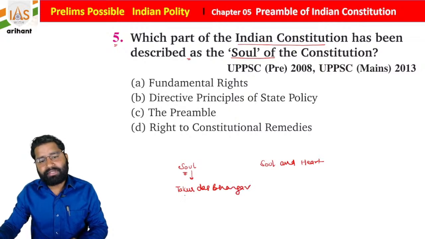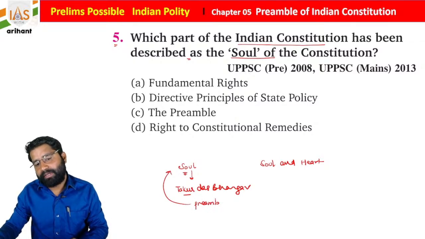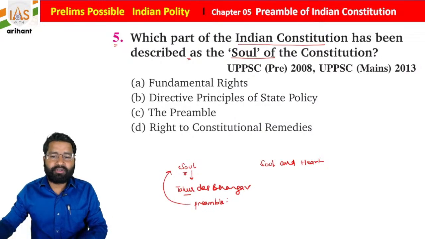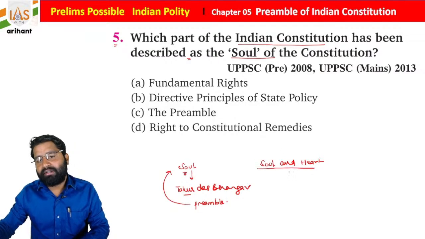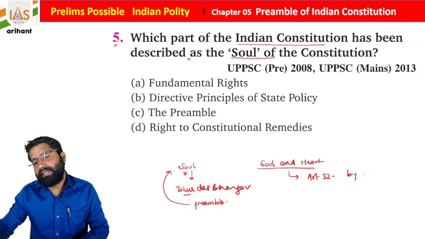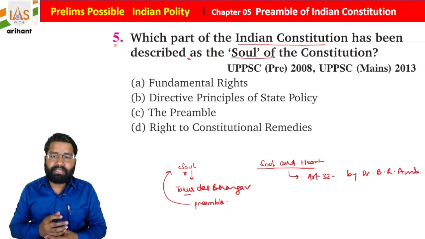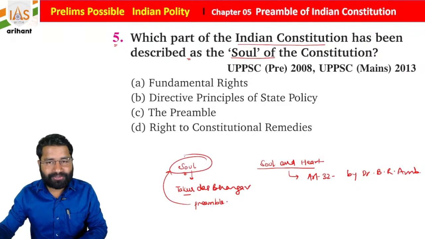Thakur Das Bhargav said that the preamble is the soul of the Indian Constitution. The soul and heart of the Indian Constitution, meaning Article number 32, was called so by Dr. B.R. Ambedkar sir. So this is very important: who said that and what is said. Sometimes this type of question is also there.